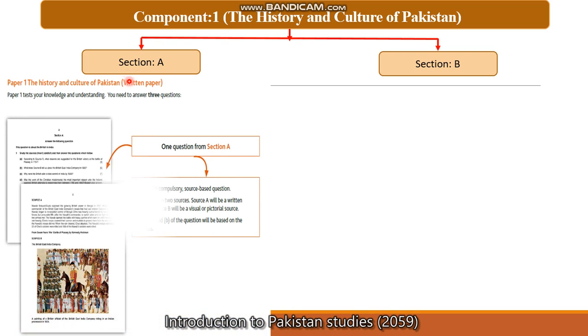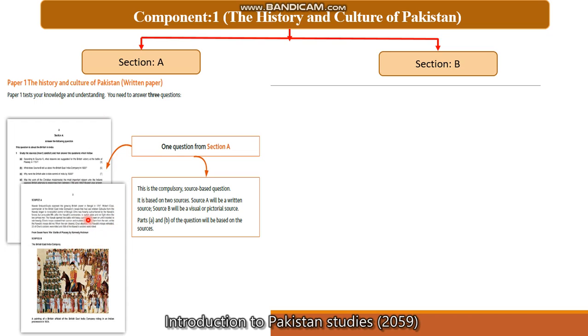Let's move ahead. Basically section A is further divided into 3 parts. Look here, one question from section A. This is a compulsory source-based question. It is based on 2 sources. Basically this section is also known as the source question.